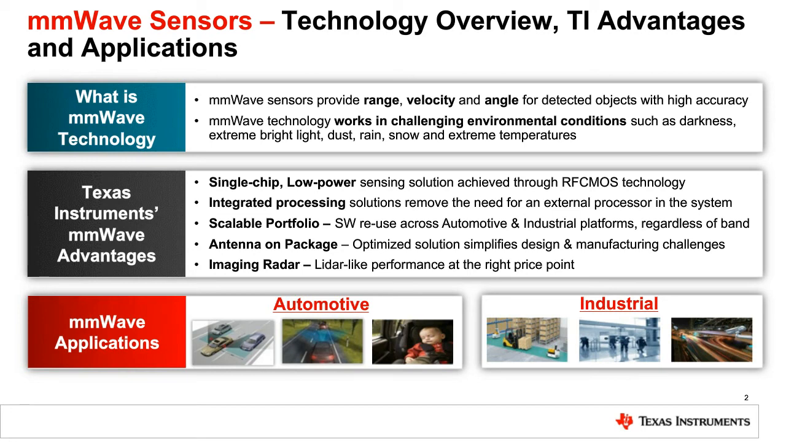And Texas Instruments is offering a portfolio of sensors in both 60 as well as 77 gigahertz in a single chip form factor solution. It's also extremely low power because of our RF CMOS technology, and it is highly integrated with memory and on-chip processing without the need for an additional MCU. It's also a scalable portfolio across automotive and industrial applications, and you can reuse the software as well.